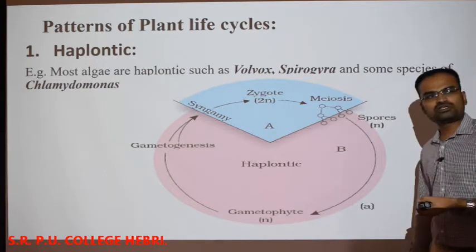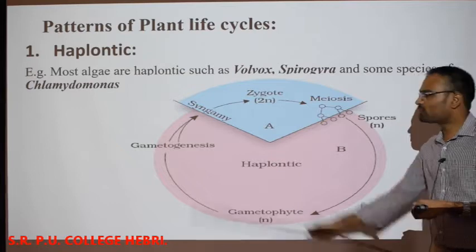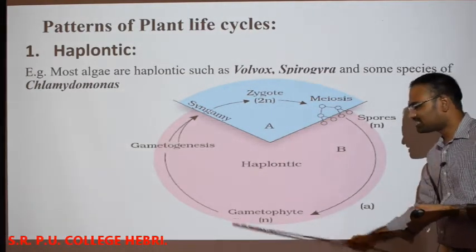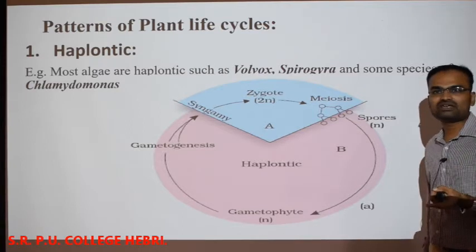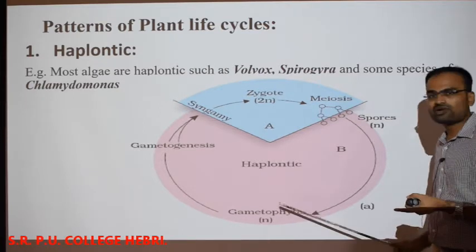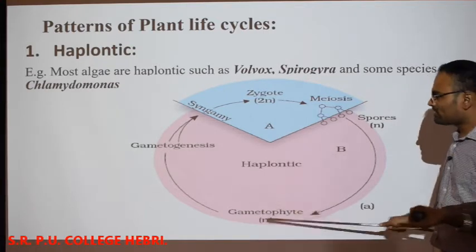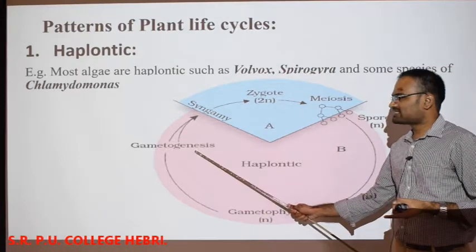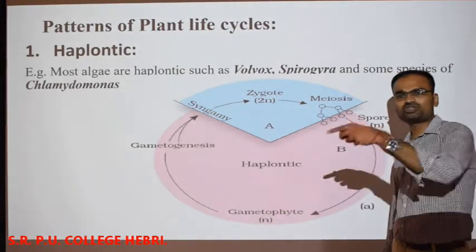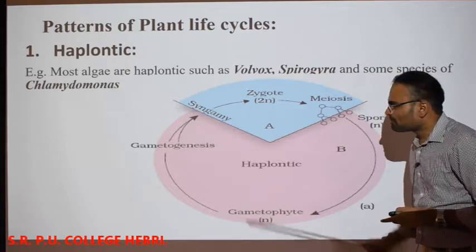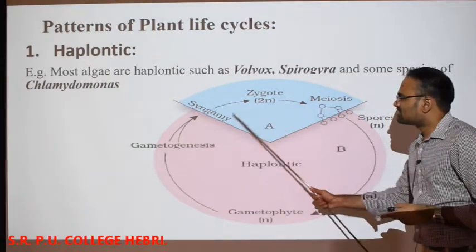Whenever we observe the plant body under the microscope, Chlamydomonas, Volvox or Spirogyra, they are actually gametophytic. That means the entire body is haploid. That haplontic plant body, by the process of gametogenesis, what is gametogenesis? Production of gametes, okay. The body is haploid. By the process of gametogenesis, gametes are produced.